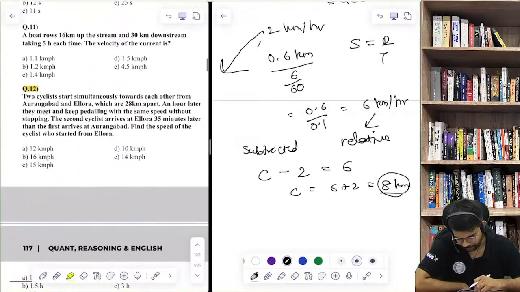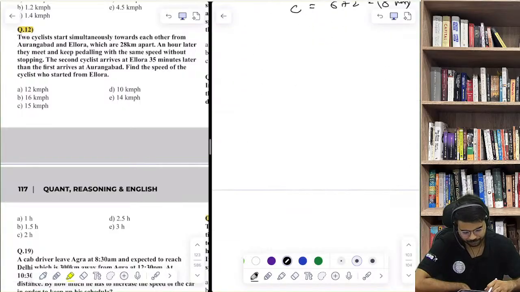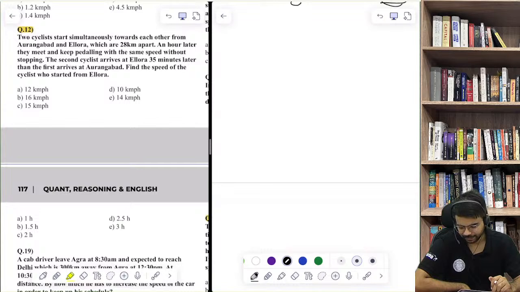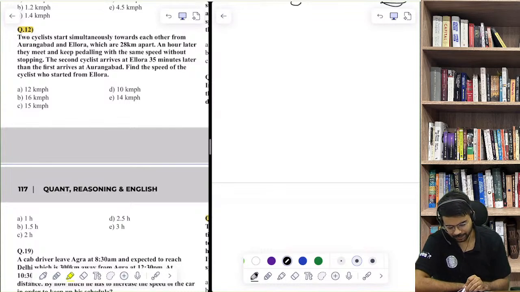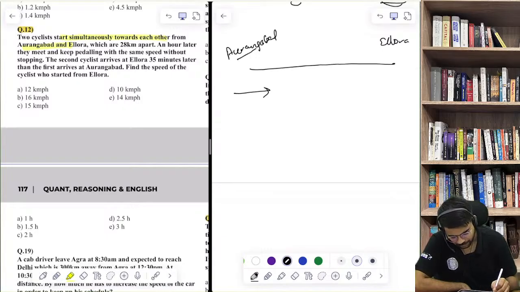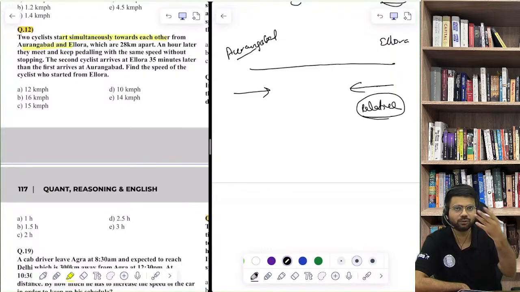Question number 12. Let us come to question number 12 now. It says, two cyclists start simultaneously towards each other from Aurangabad and Ellora. So there are two places, Aurangabad and Ellora, and there are two cyclists. They are moving towards each other. Always remember, relative speed would be the sum of both the speeds because they are moving towards each other.